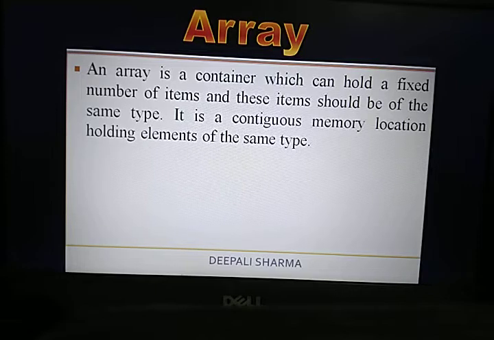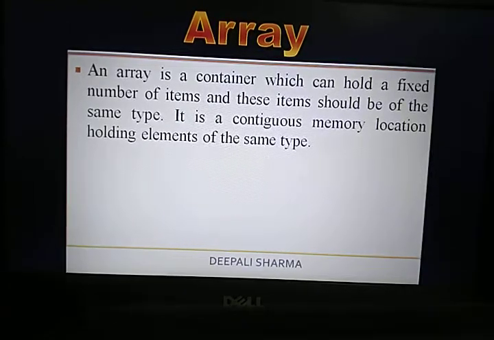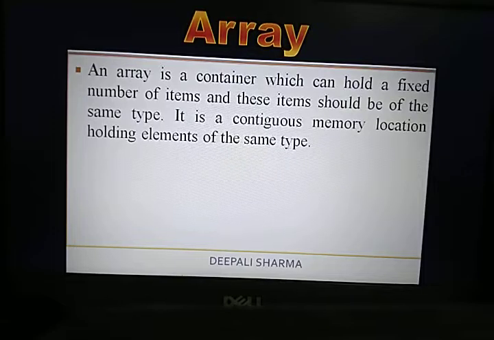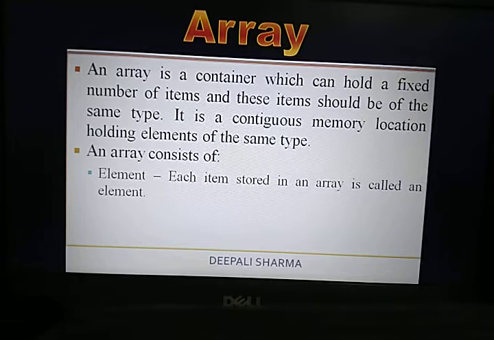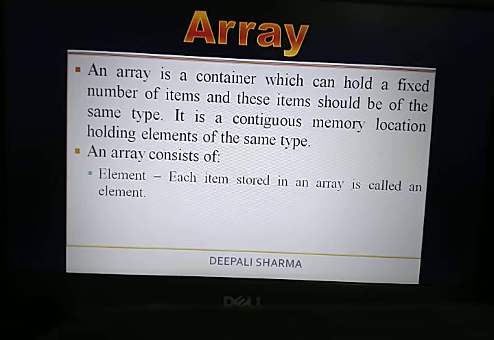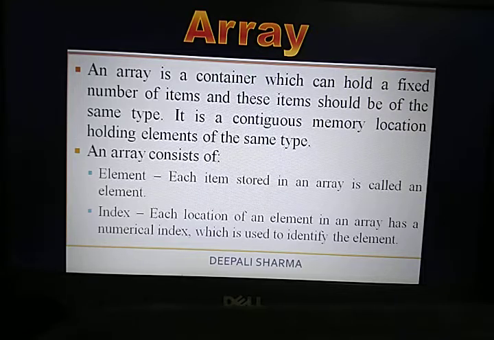Why the same type? Again I am telling, because in the array we can store data of the same type only. So what all things does an array consist of? First thing, element. Each element stored in an array is called an element. That means whatever we are storing in the array is known as an element. Then index. Each location of an element in an array has a numeric index which is used to identify the element. That means the location in which we store the elements in the array is known as the index. Fine. It is also going to be clear in the next slides.